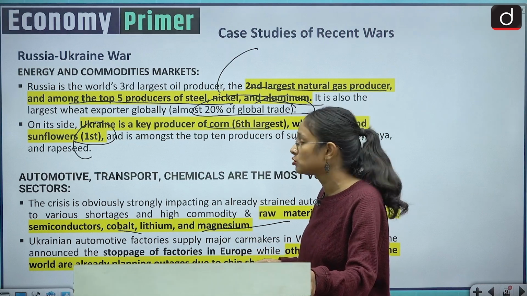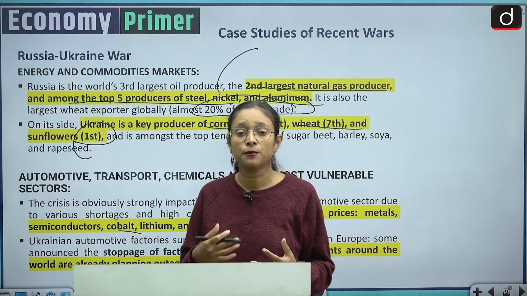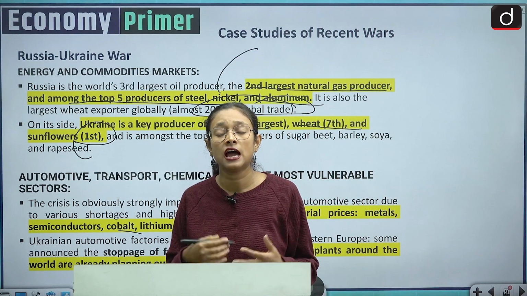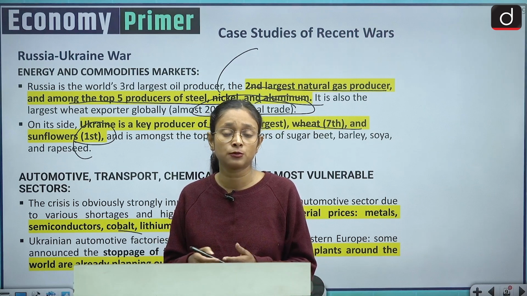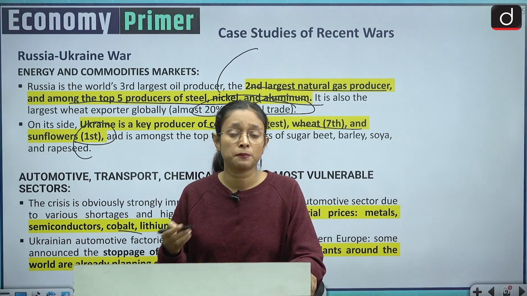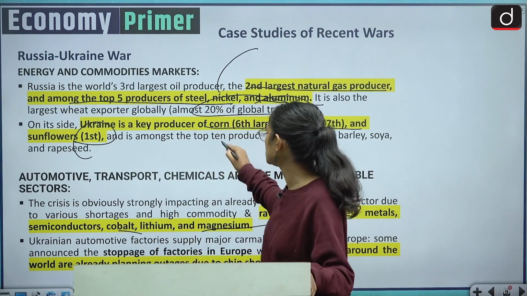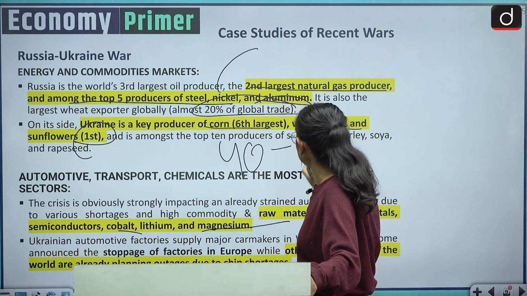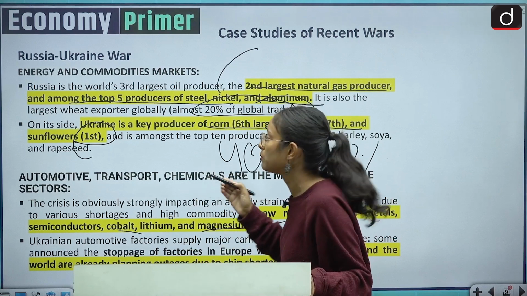And because of all this war, 40% of Ukrainian agriculture is badly affected. In what way is it affected? The plants are not planted in the fields and the crops are unharvested. So 40 to 50% of the agriculture of the Ukrainian economy is affected, which is costing the global economy.